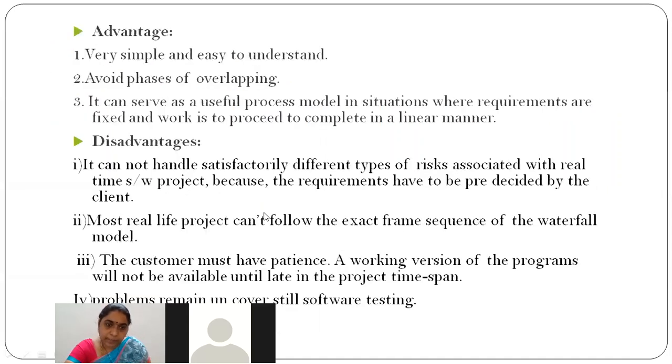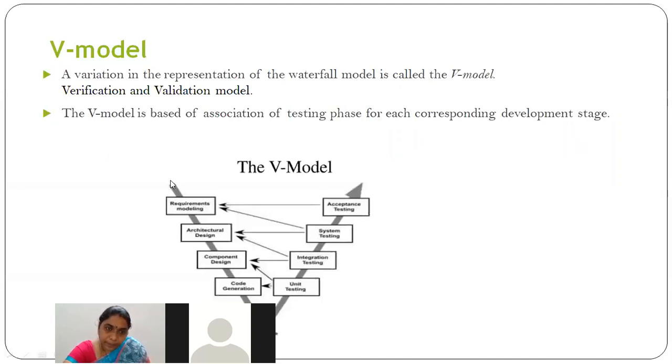It's very simple. As in the previous phases we saw already, all those phases are written here until code generation. All this is called the verification phases. So requirements are gathered, and the SRS document is prepared. While preparing the SRS document, acceptance testing is planned.